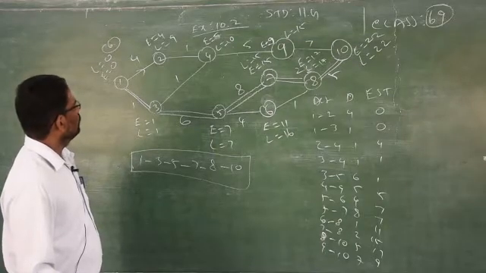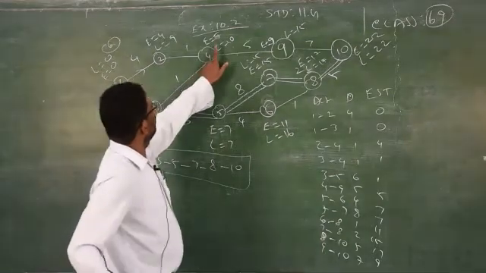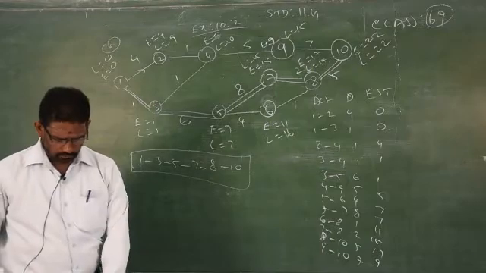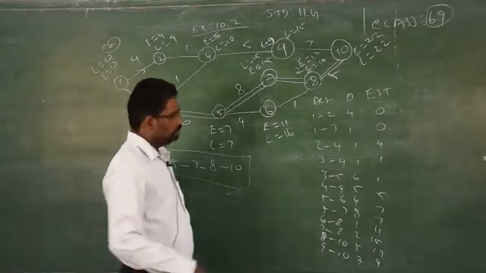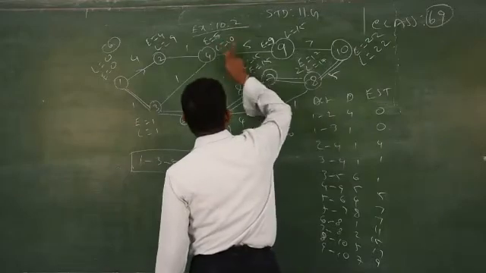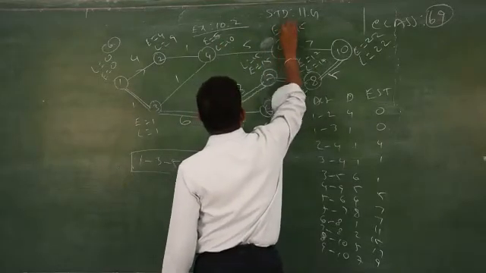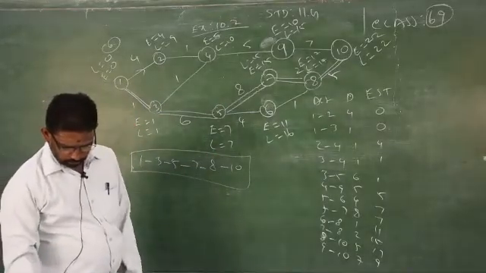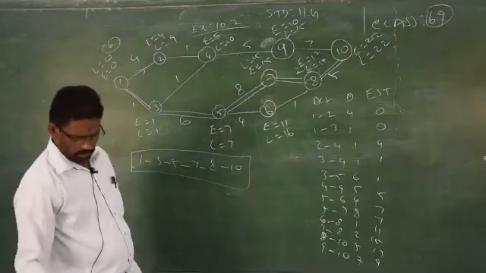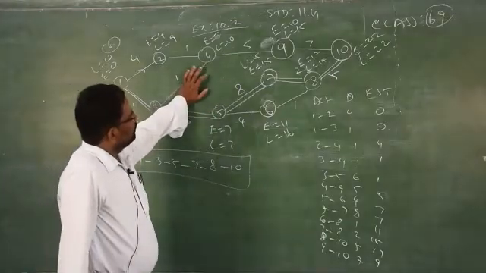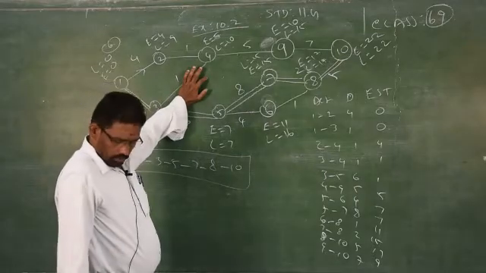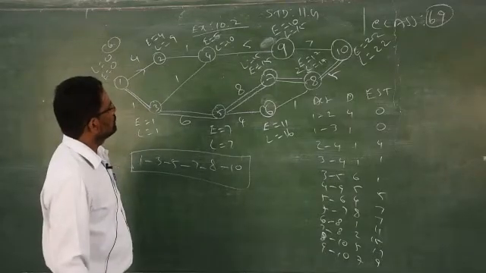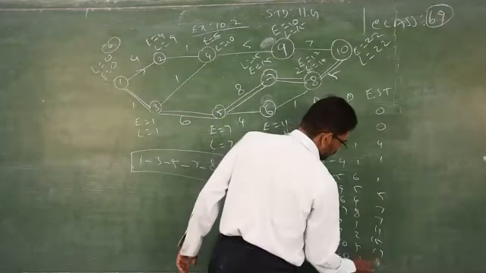For 4 to 9, it is 4 plus 5 plus 5. At the 9th place, E is equal to 10, 5 plus 5, 10. Just you have to calculate the values, you will get. So 9 to 10, what is given? 9 to 10, that is E equal to 10. Instead of 9 you have to write 10.